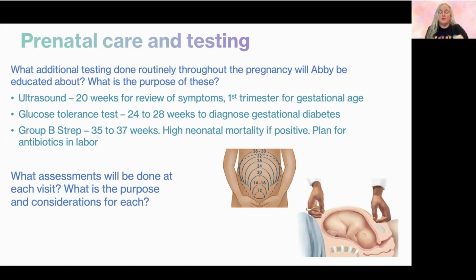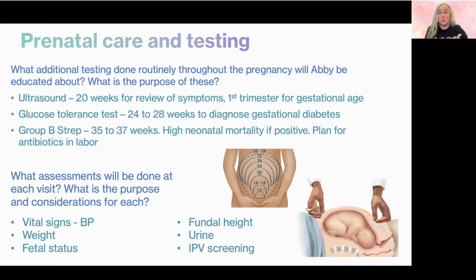So those are not every appointment; those are certain times that we do those three. Every visit, we have a few things that we will be doing. We're going to check the vital signs. We're watching the blood pressure, looking for if she develops hypertension. We're watching her weight gain to make sure that it's normal. We're going to check fetal status. So once we're able to hear the heartbeat via Doppler, we'll listen to the baby's heartbeat each time.